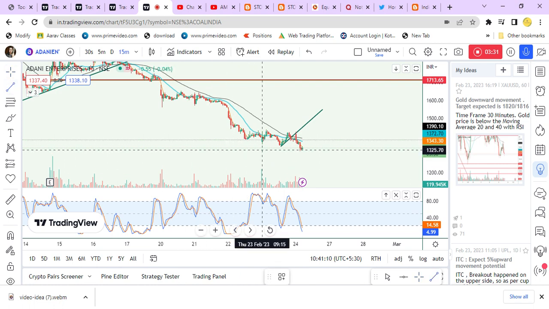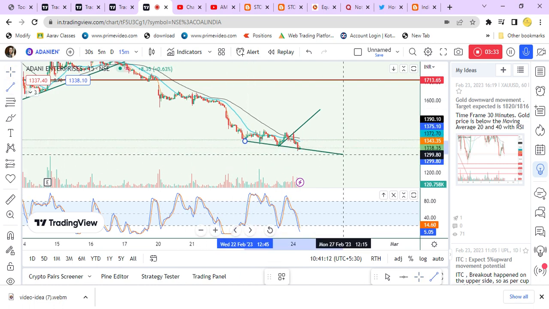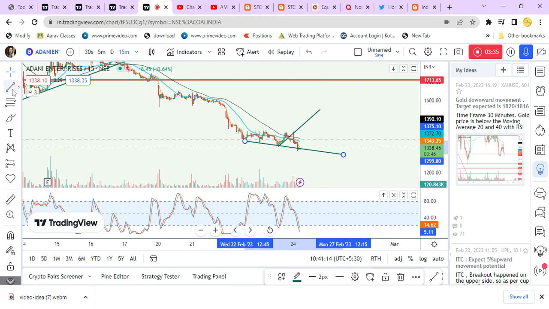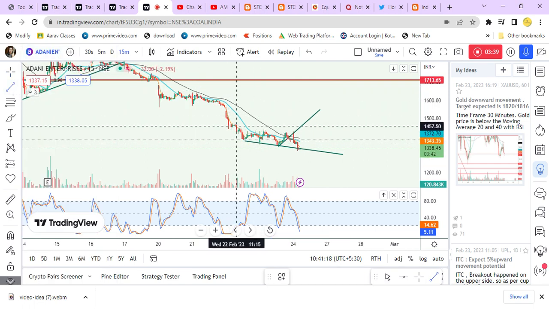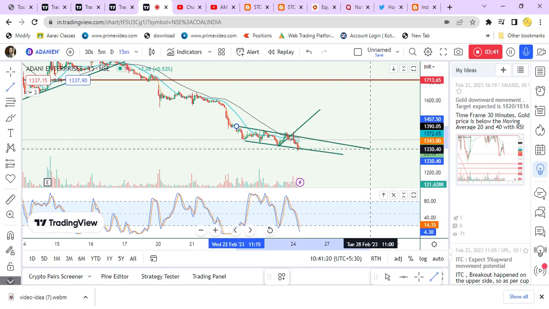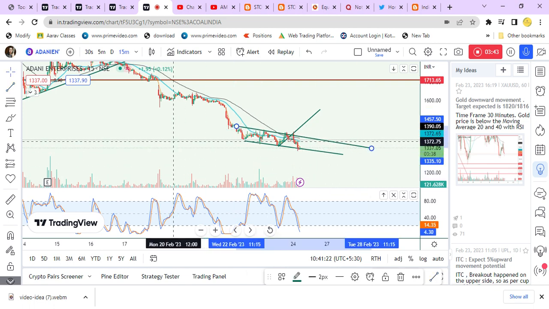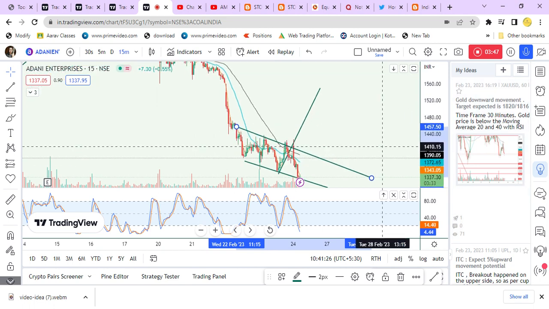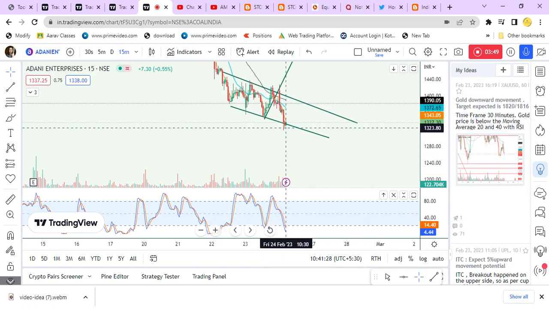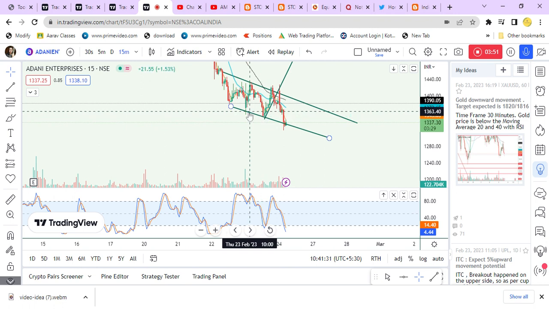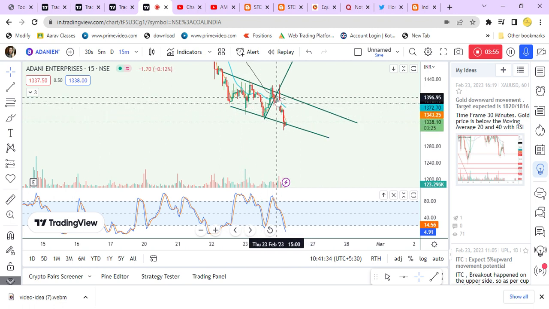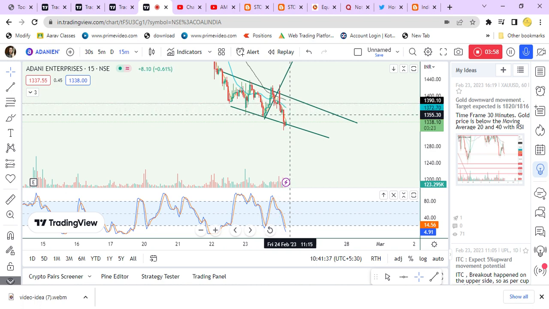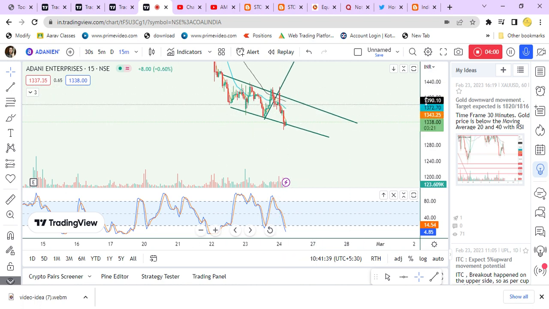So you draw the trend line. This is the lower time frame, that is 15 minutes chart. As we can see, breakout already happened here, but we need to wait until the moving averages cross below this one.